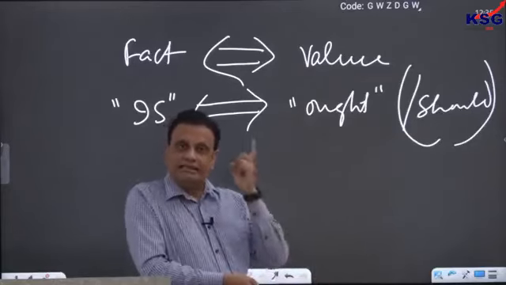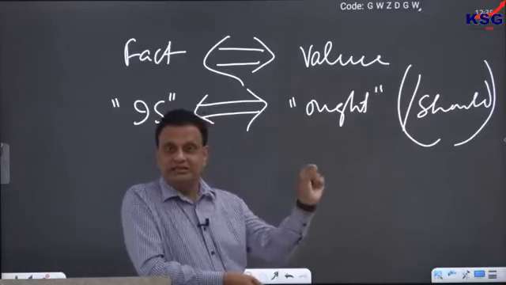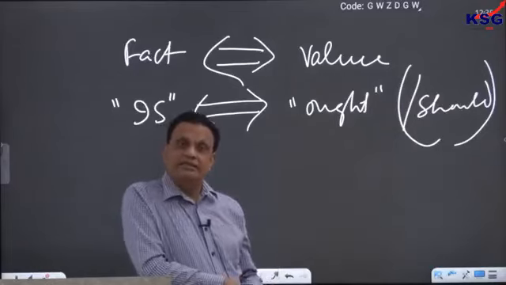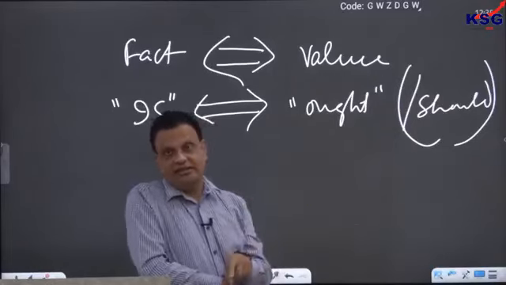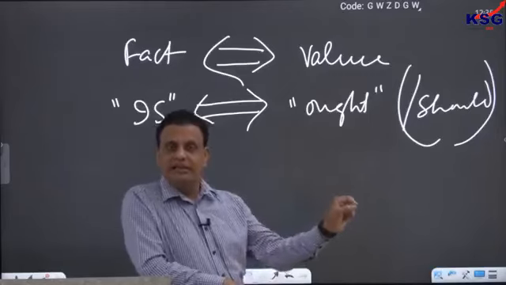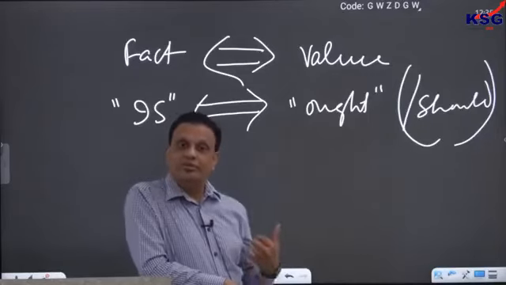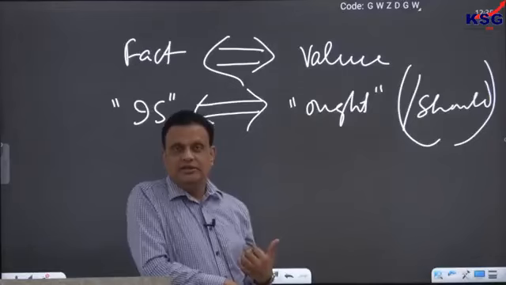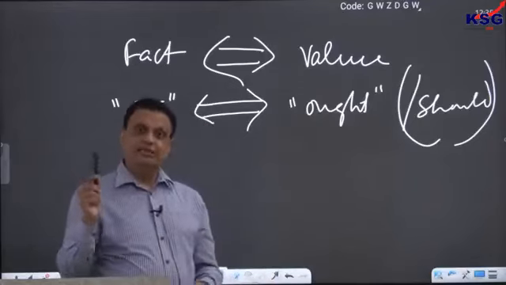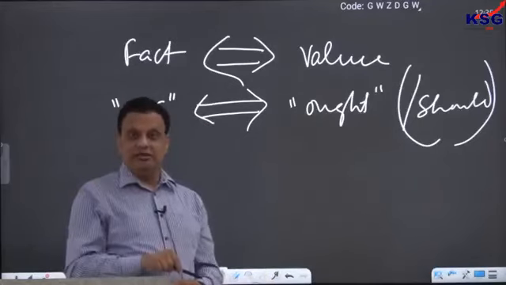Because remember, ethics exists in the human mind. Ethics does not exist in nature. Nature is neither ethical nor unethical. The world is neither ethical nor unethical. Ethics always exists in the human mind. So that's why I told you that human beings alone are ethical animals.